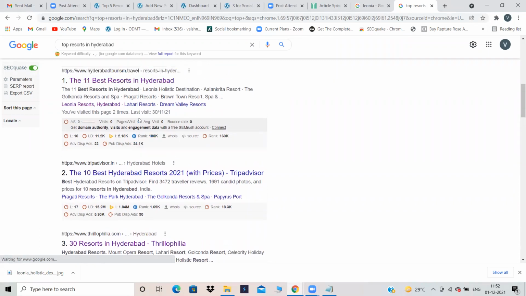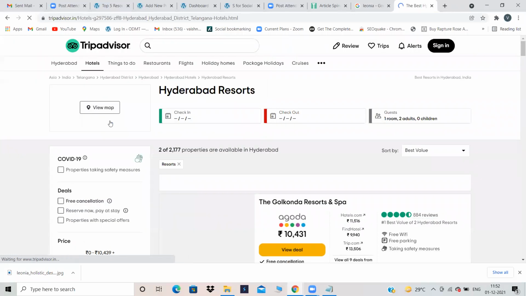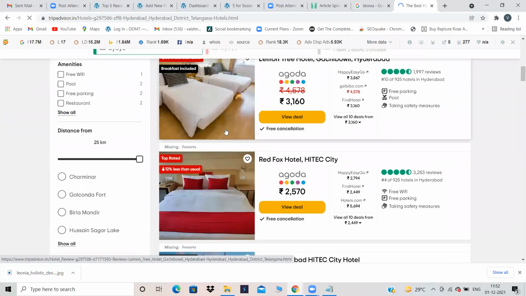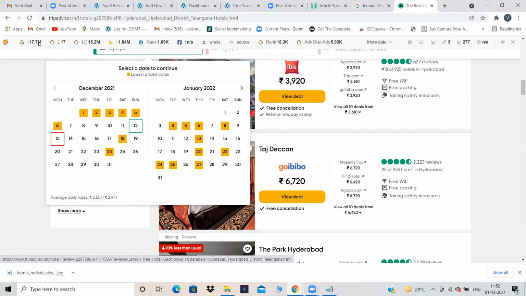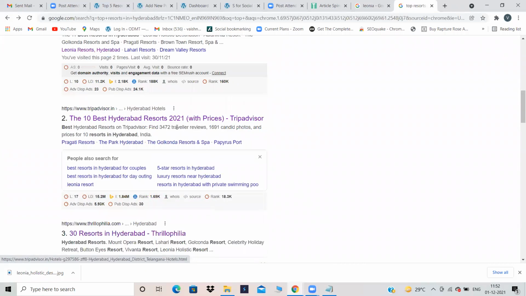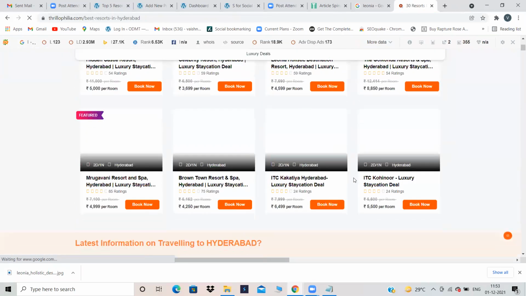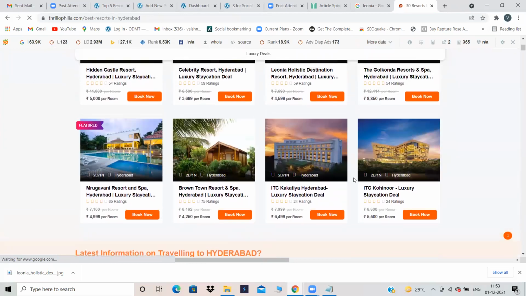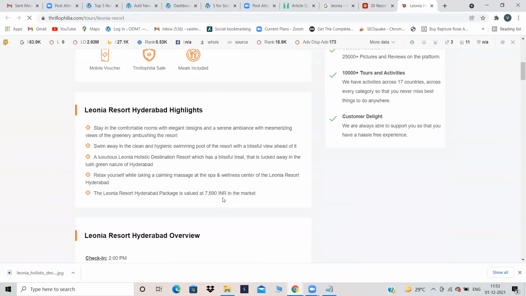I already copied the content from Hyderabad Tourism. It is a very good website actually. All the time I take the content from them, the images and the content also. So now I'm taking from TripAdvisor. Let's see how this one is. Okay, it's Lemon Tree, right? No, it's not looking good. Okay, here anywhere is Leonia there? Yeah, Leonia is there. Let's see if they have some content regarding Leonia.